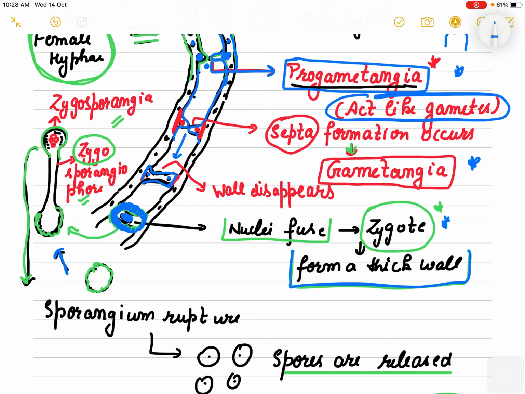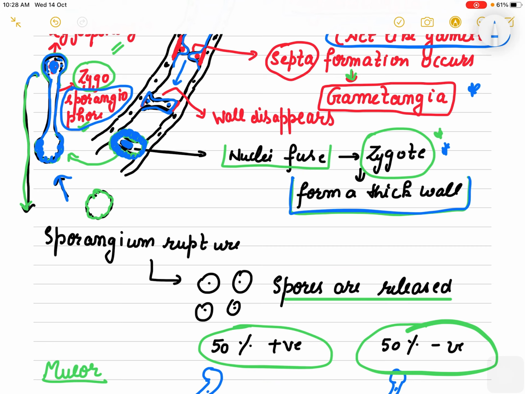This zygote develops into a vertical structure which is known as zygosporangiophore. Why am I not calling it only sporangiophore? Because actually this structure is developing from the zygote. So this is known as zygosporangiophore, and at the tip this swollen portion is known as zygosporangium, which has the vacuole-like columella, and then there are the nuclei. When it matures, it bursts.